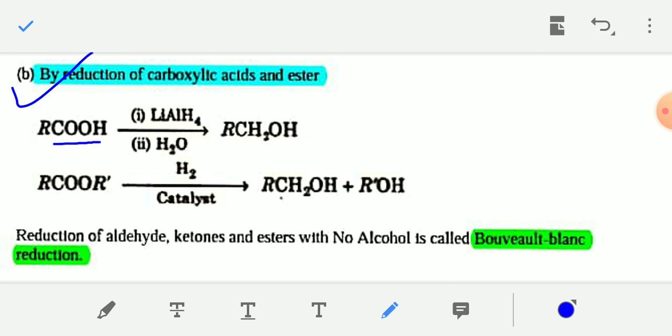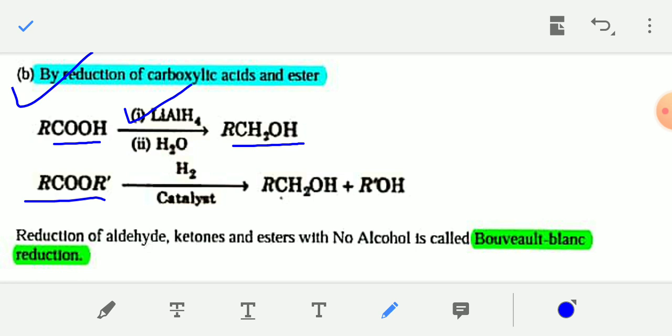If you reduce this carboxylic acid by a reducing agent such as lithium aluminum hydride in the first step, and in the second step we use H2O or H plus, then you will get 1-degree alcohol, that is RCH2OH. Thus the acid group will be converted into the alcohol group. The RCOOH group will be converted into the RCH2OH group. Okay, similarly if you reduce ester, RCOOR, this is the general formula of ester.